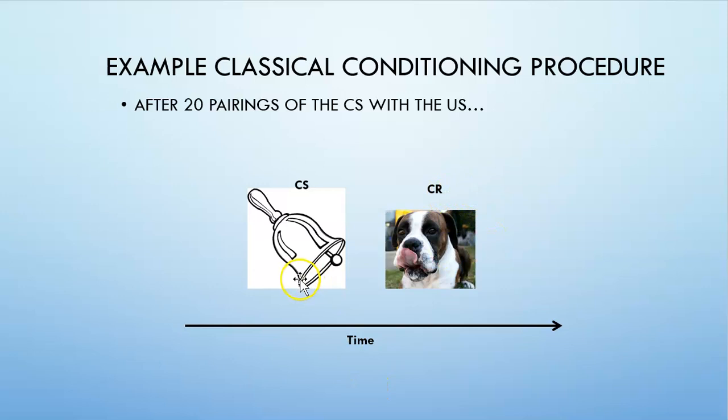When you ring the bell, the dog will start to salivate and lick its lips, right? That's because we've had enough acquisition so that the association between our neutral stimulus and our unconditioned stimulus has had time to build, and now our neutral stimulus is a conditioned stimulus.